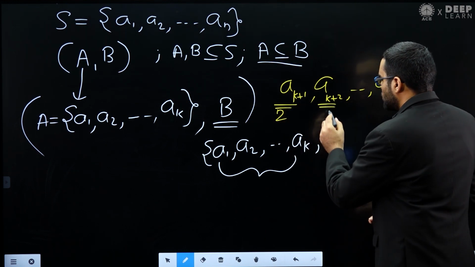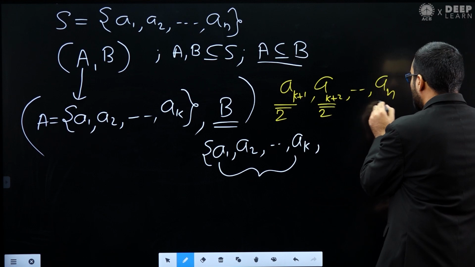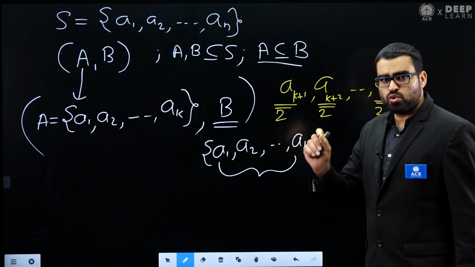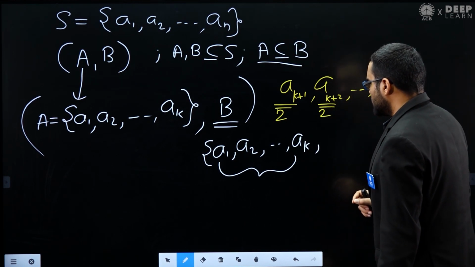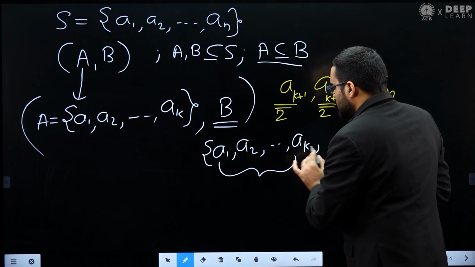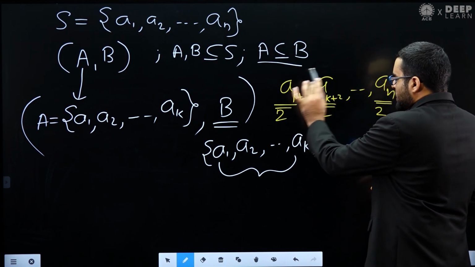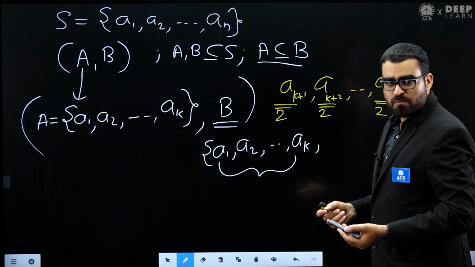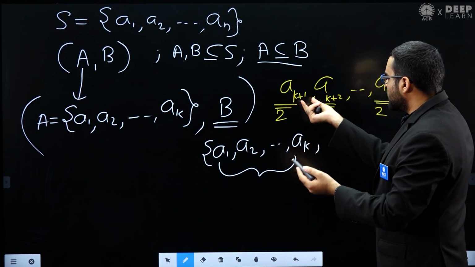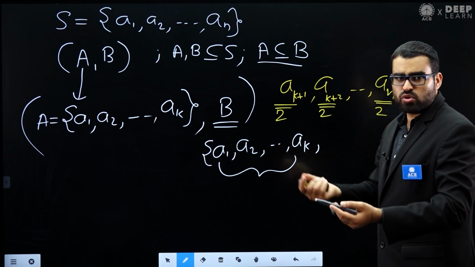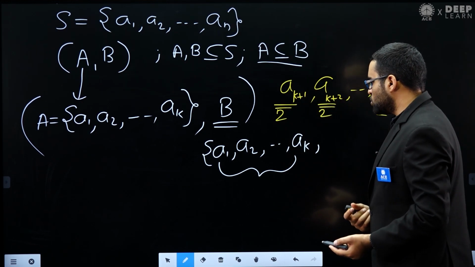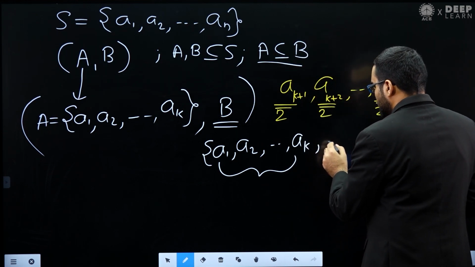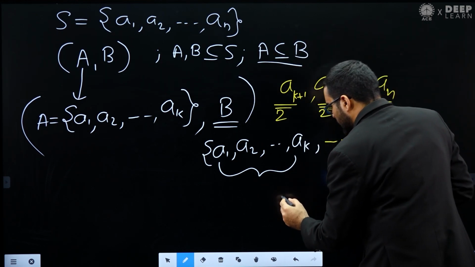For this element I have two choices, for this element I have two choices, and for this element also I have two choices. For each element I have two choices. So apart from these K elements, I can take any of these other elements, or I do not take them. So for every element I have two choices. So how many choices do I have for B? That will be 2 power n minus K.